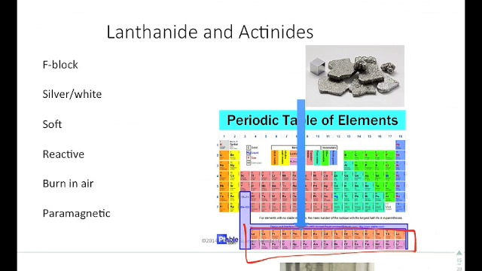They tend to be fairly soft. They're very reactive, but they tend to be more reactive in kind of nuclear reactions because they're not very stable. They tend to do things like burn in air. And they're what's called paramagnetic, which means they can be made into magnets relatively easily.